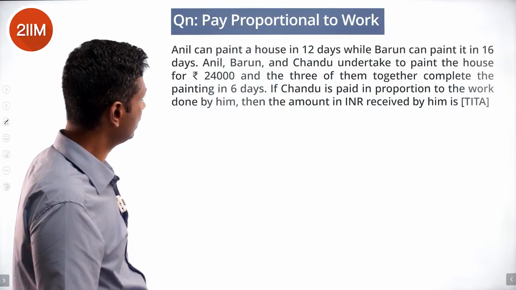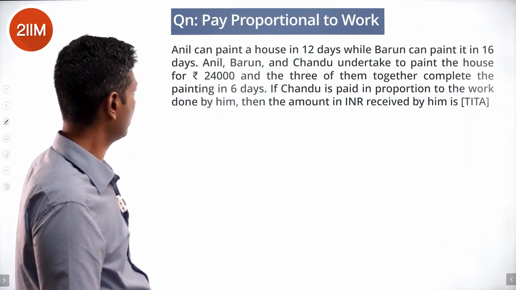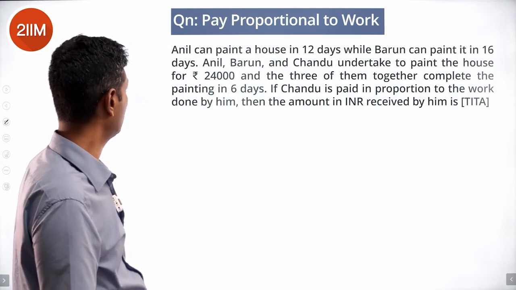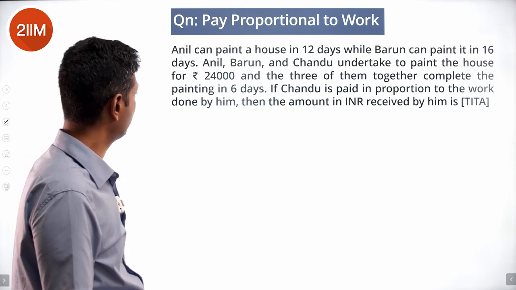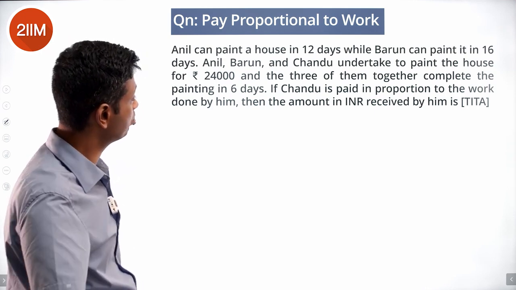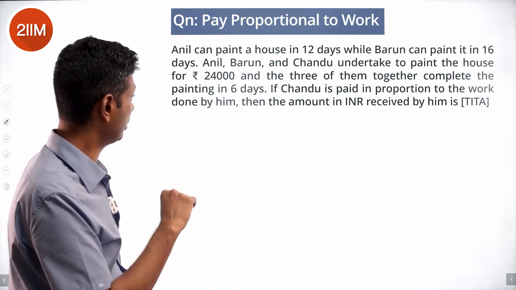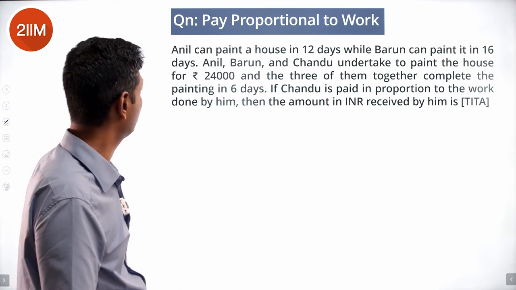Anil can paint a house in 12 days while Barun can paint it in 16 days. Anil, Barun and Chandru undertake to paint the house for 24,000. The three of them together complete the painting in 6 days. If Chandru is paid in proportion to the work done by him, what is the amount in INR received by him?